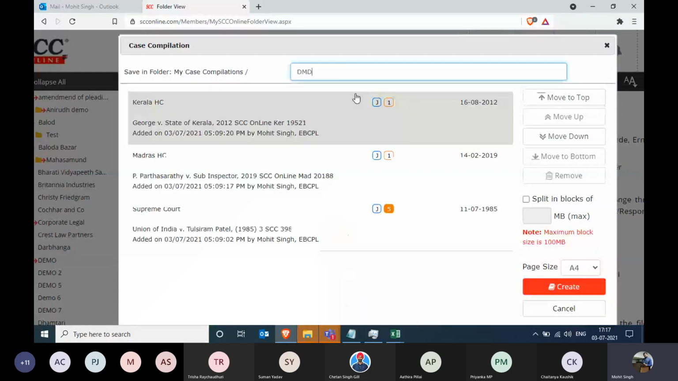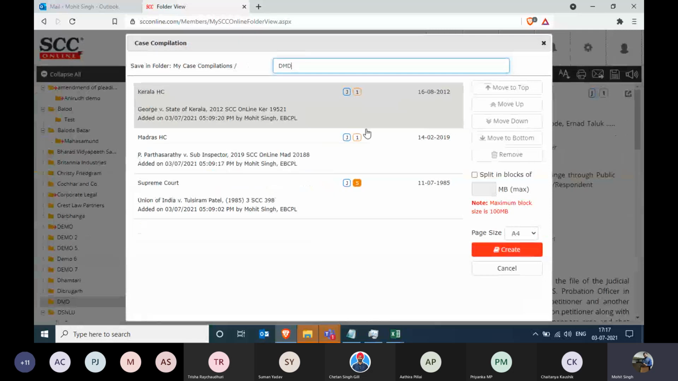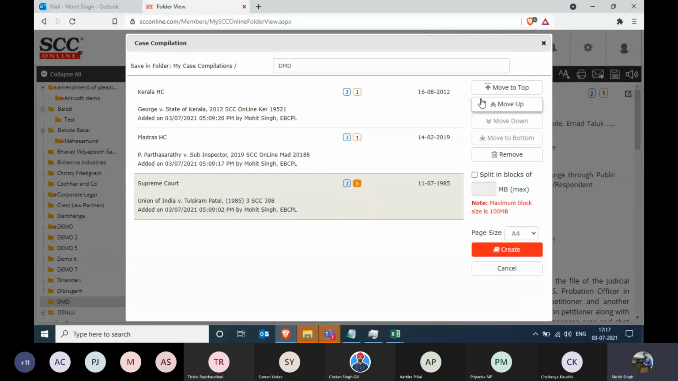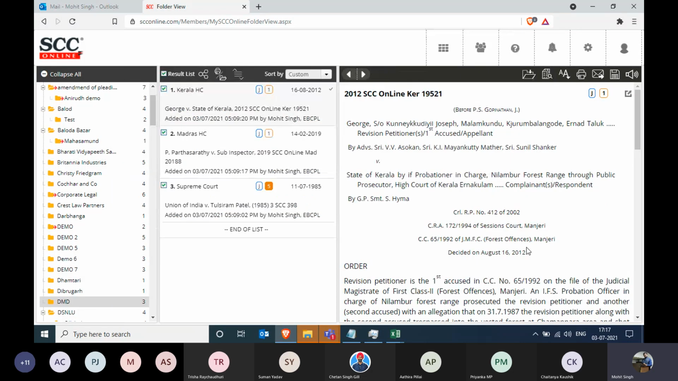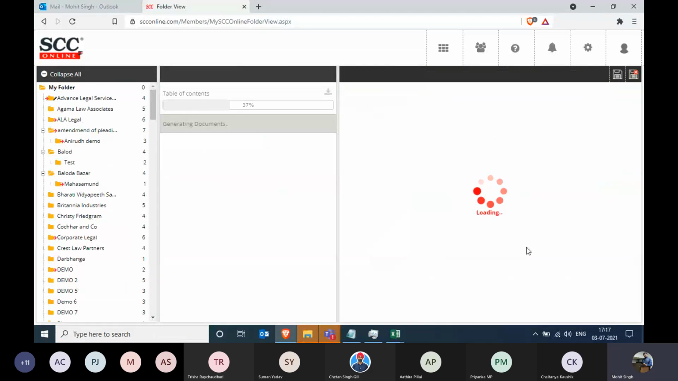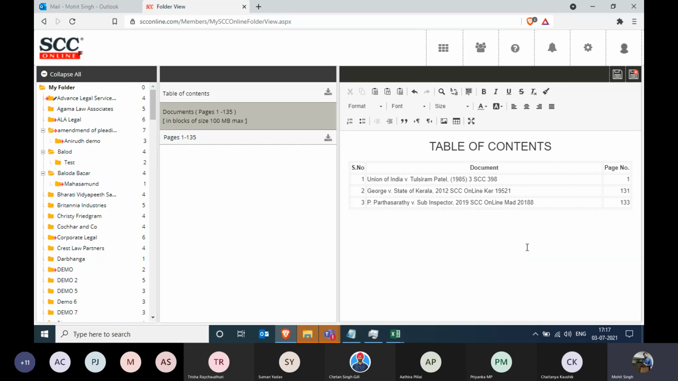Once you click on that, the software will ask you the sequence of the documents. So if I want this judgment to be on the top or in the middle, I can rearrange the sequence. I can also choose the page size, A4 or legal, and I can click on create. The moment I click on create, depending upon how many documents you have added, your compendium will be made as soon as possible. Now this compendium can be used again and again as it has been saved onto the online folder, and you can view this folder even though you're working on your mobile.